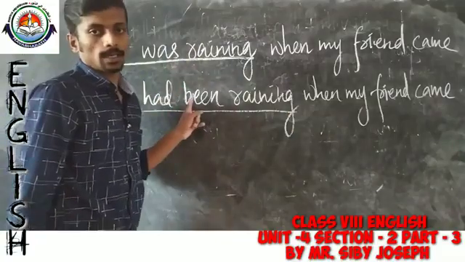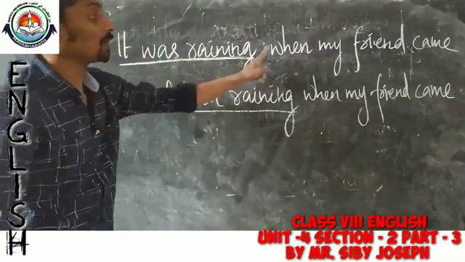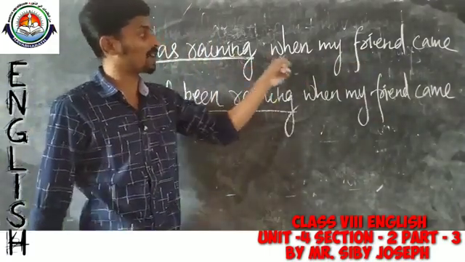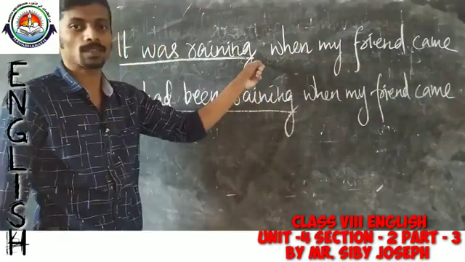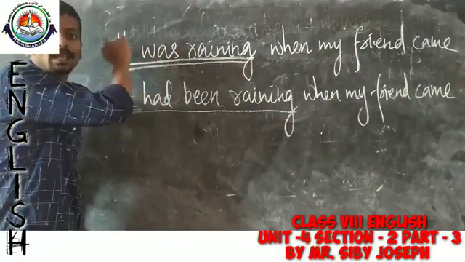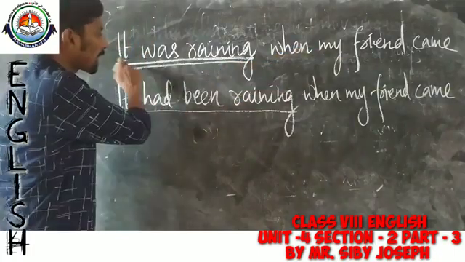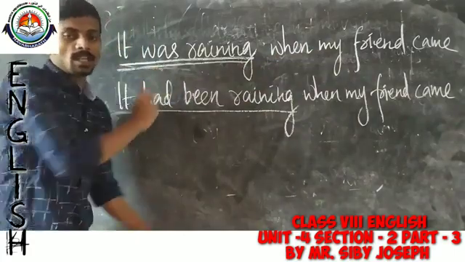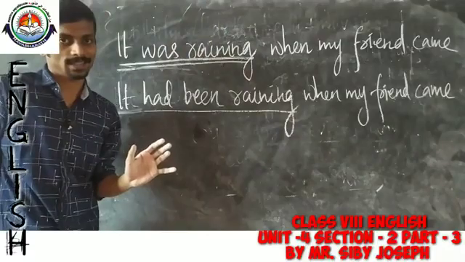Okay, see, take these two sentences. It was raining when my friend came. That means when my friend came, the action was happening continuously. That means when my friend came, it was heavily raining.